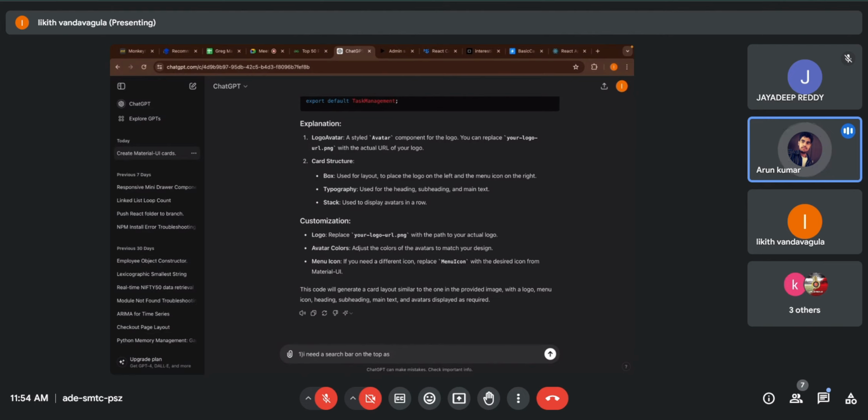If ChatGPT is unable to generate that thing, then you again go to ChatGPT and instruct it, like you forgot to import the search bar. I need a search bar on the top. Okay, add one more bullet point called analyze the image. Analyze the first image.